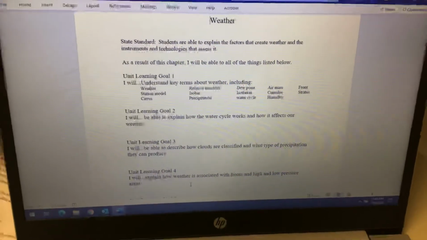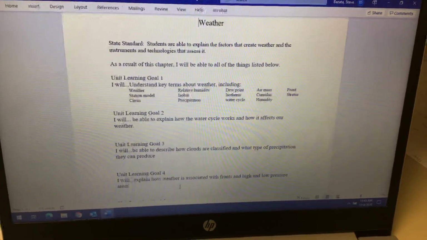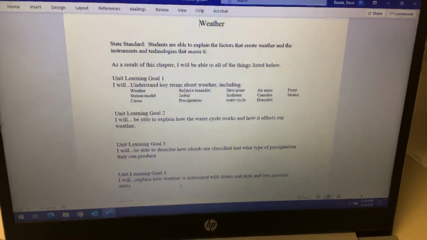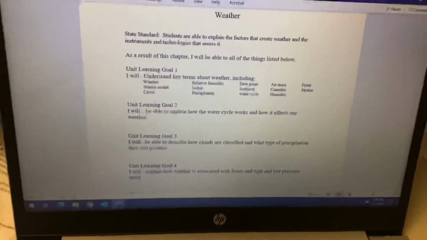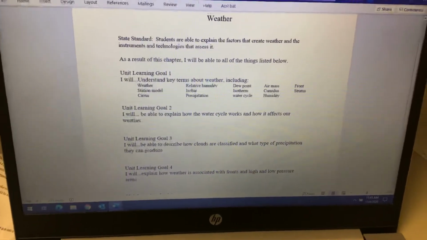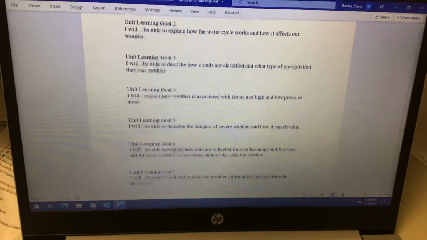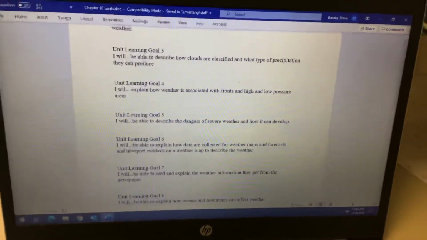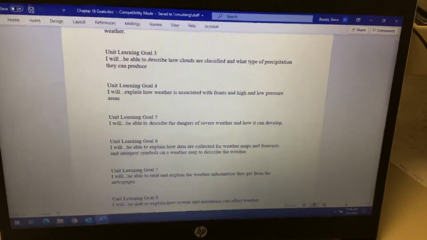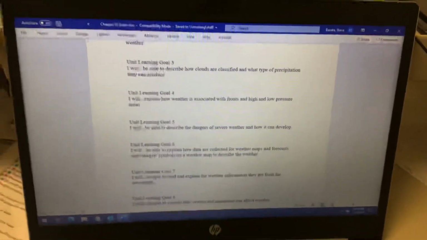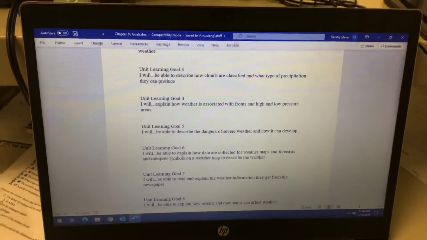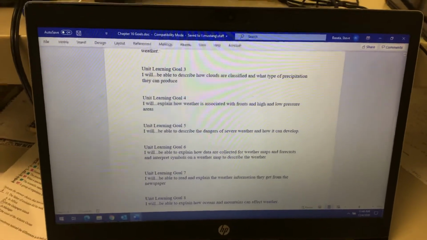I will be able to explain how the water cycle works and how it affects our weather. I'll be able to describe how clouds are classified and what type of precipitation they produce. I'll be able to explain how weather is associated with fronts and high and low pressure. Now that we know that atmospheric pressure does exist, there are times when it is higher or lower, and that's going to affect our weather.